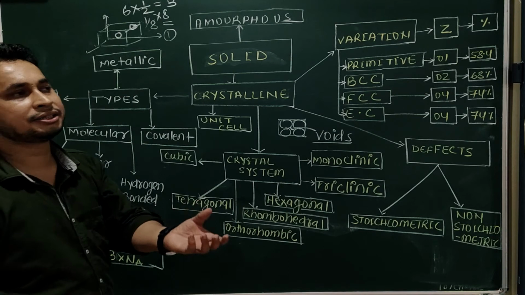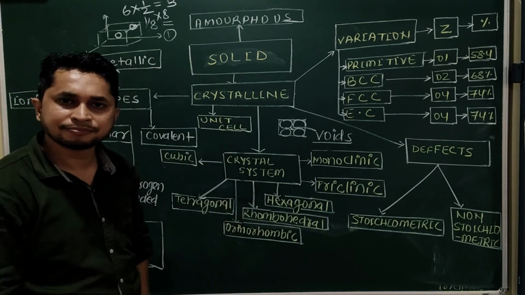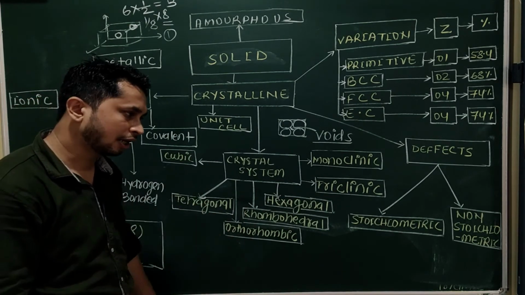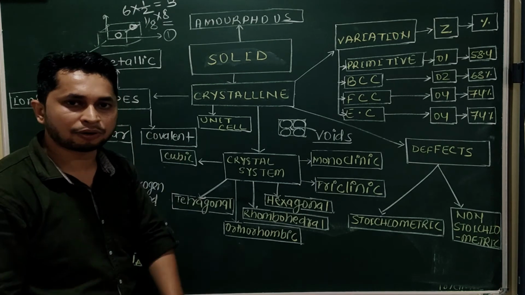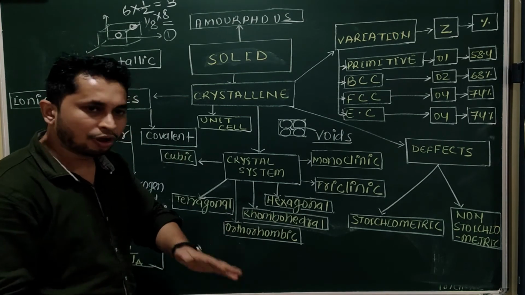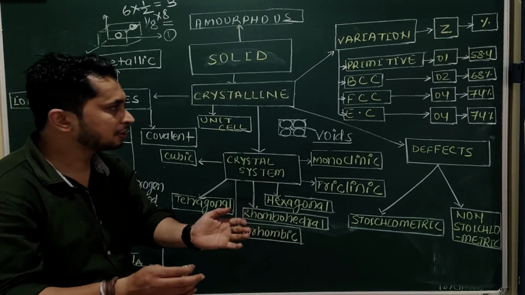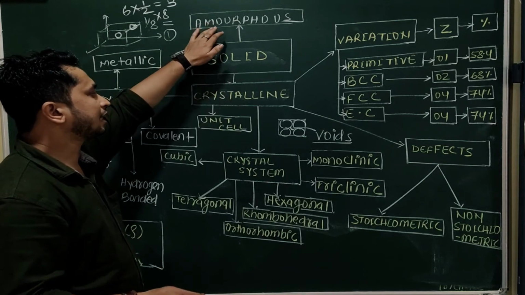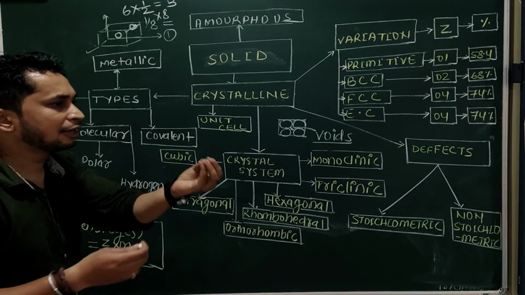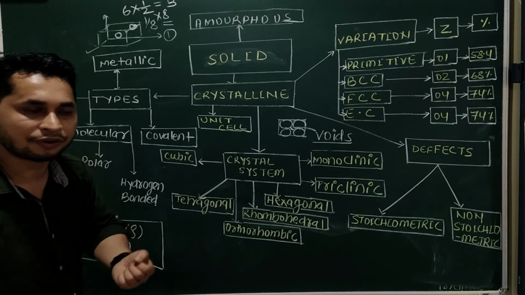Okay. So voids are of two types. One is called tetrahedral. Second one is called octahedral. We will discuss separately about the voids and the position of the voids. For now, we are discussing the general points of the chapter, the overall concept of the chapter. So solids are categorized as amorphous and crystalline. Crystalline solid means regular type of arrangement. Regular type of arrangement means they have a unit cell, a definite kind of arrangement.